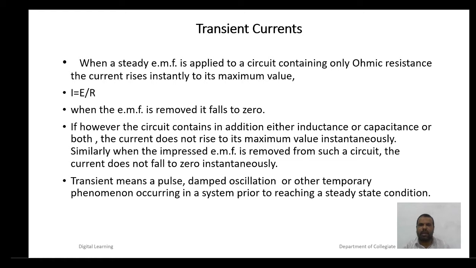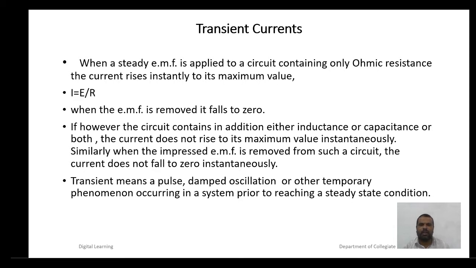Similarly, when the impressed EMF is removed from such a circuit, the current does not fall to 0 instantaneously. Transient means a pulse, damped oscillation, or other temporary phenomenon occurring in a system prior to reaching a